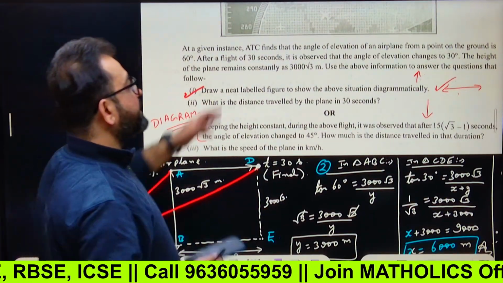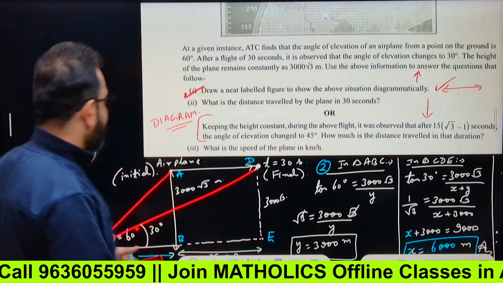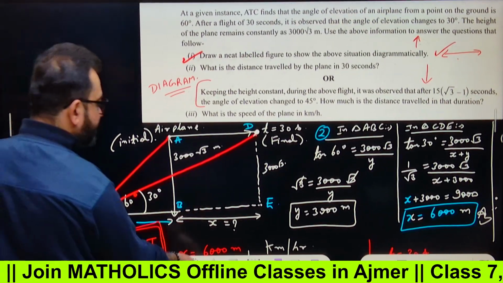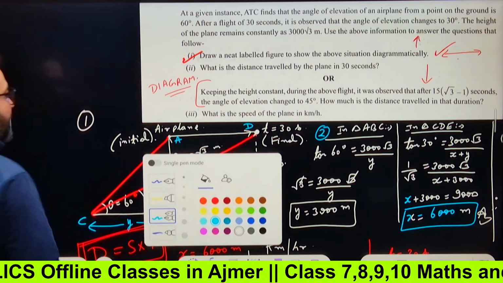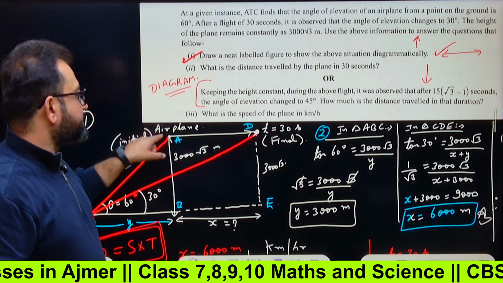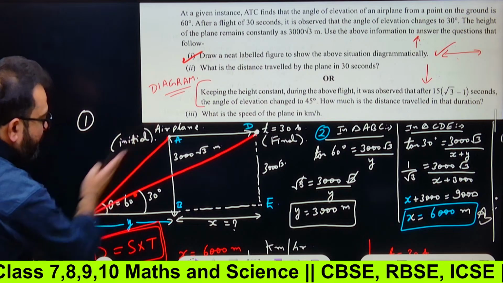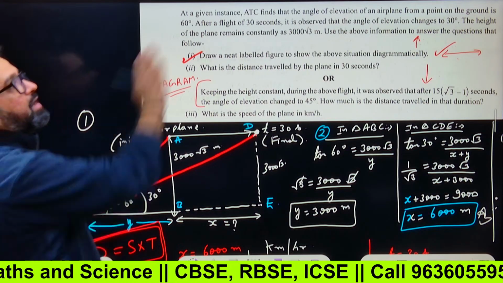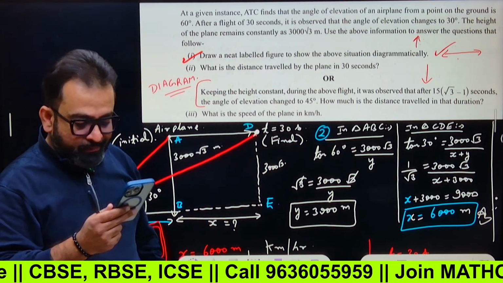At a given instant, the ATC finds that the angle of elevation of an airplane from a point on the ground is 60 degrees. The diagram is here. The initial airplane is at point A. ATC finds from this point the angle of elevation. What is the angle of elevation? It is the angle from which we see an object from the ground, like this. We look up at that point, and this is the angle of elevation.